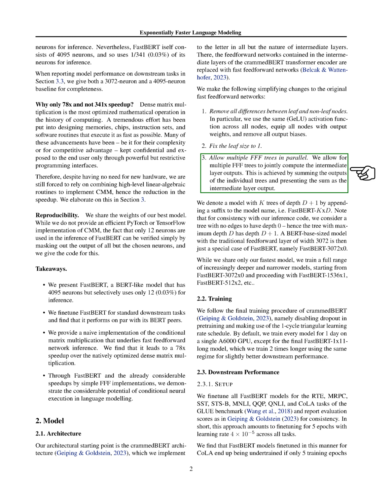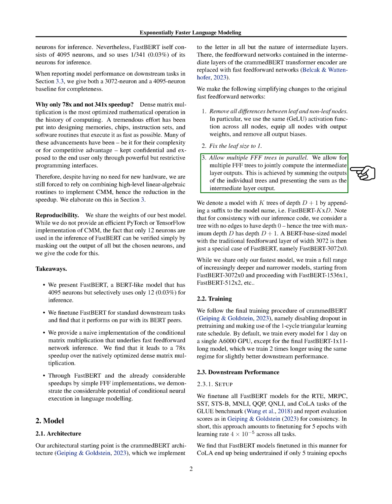We do this by adding up the outputs of each network and using the total as the output for the intermediate layer. We've named our model FastBERT, and we add a suffix to indicate the number of trees and their depth. For example, a model with k trees of depth d+1 would be called FastBERT kxd. A model with a traditional feedforward layer of width 3072 is a special case of FastBERT, called FastBERT-3072x0.